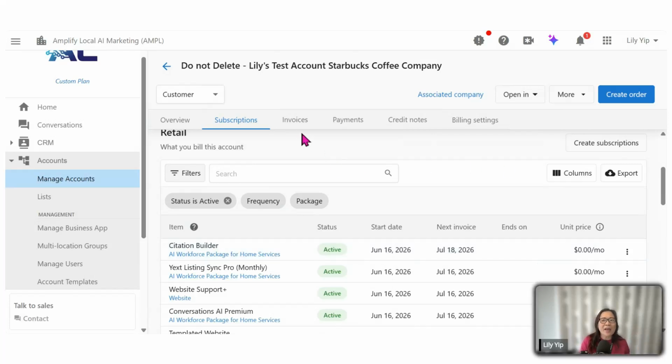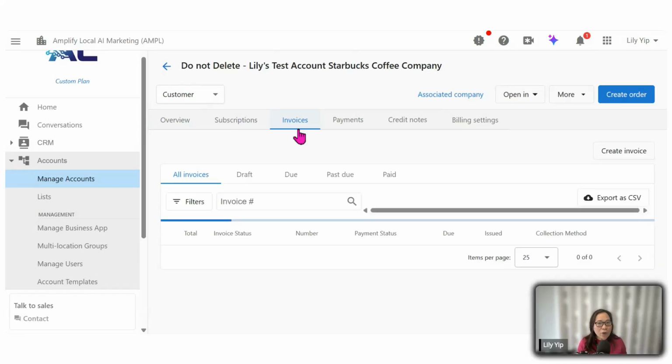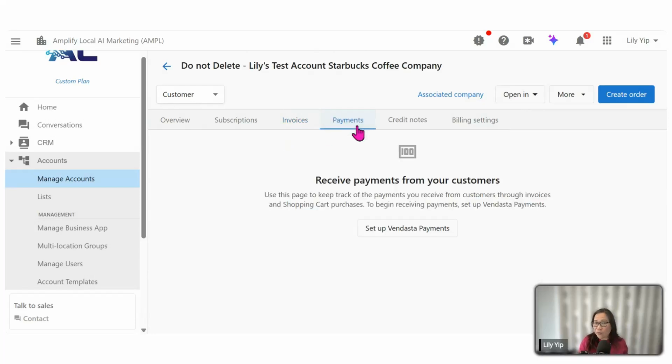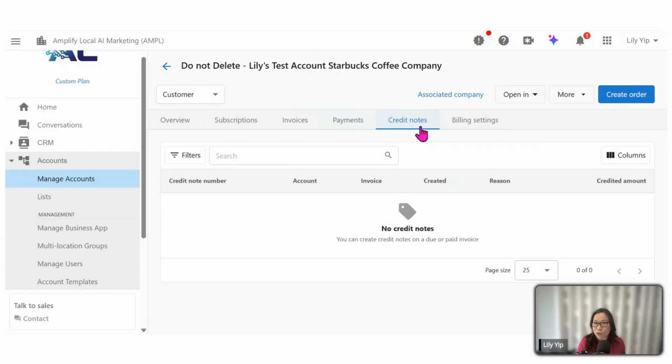All right, apart from that, anytime that you do have any invoice for this particular account, you can look into this section under invoice. And if you're collecting payment from the Vendasta system, you're able to see what's the payment status so far that's been collected from this particular account. And if you do issue any credit notes to this account, you're also able to check what credit notes you have given to this account thus far. So what we did here so far is based on account base.